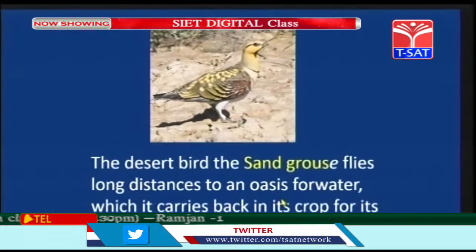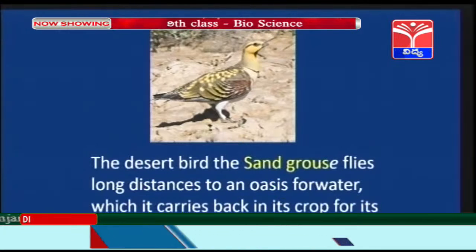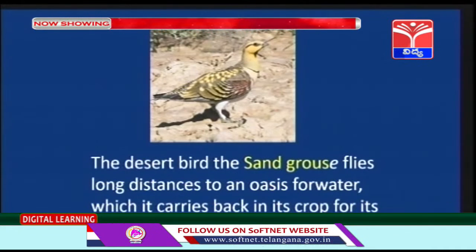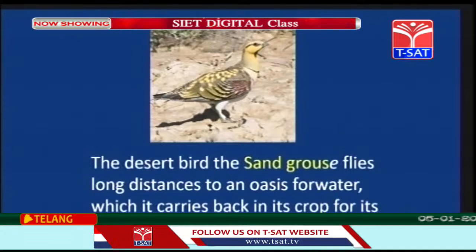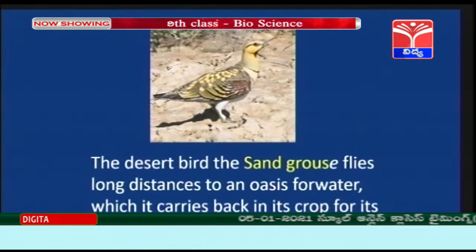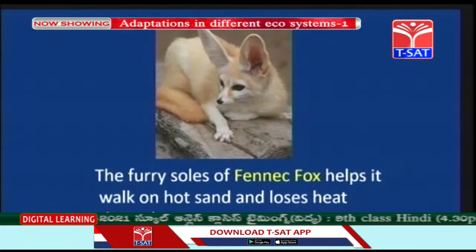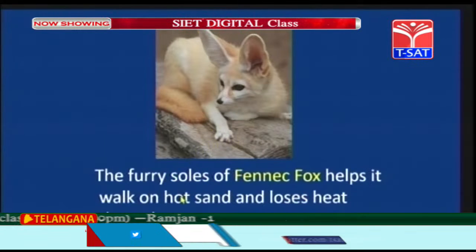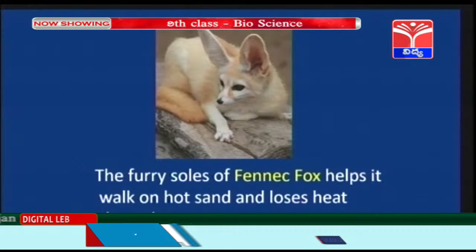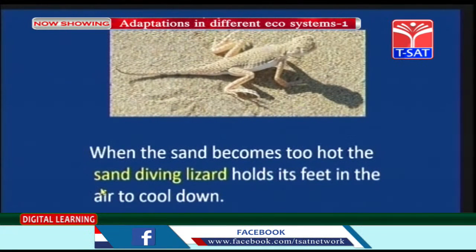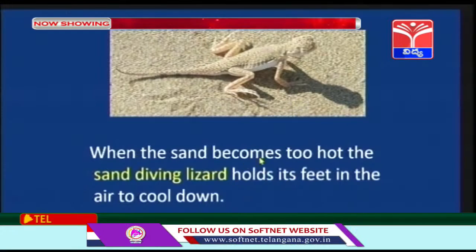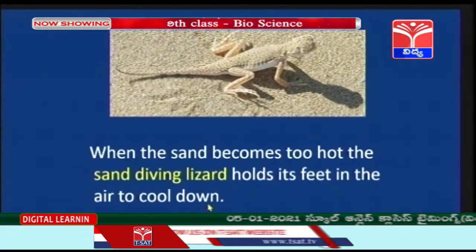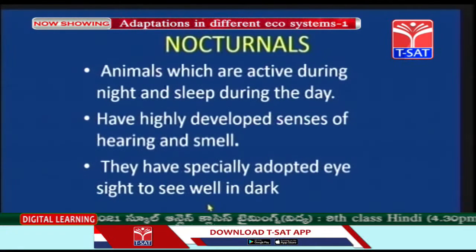Now this is the sand grouse, children, the desert bird which flies long distance to an oasis for water, which it carries back in its crop for its nestlings. So crop is the stomach, children, which is called stomach in birds. So it stores water for its nestlings. This is the fennec fox, children. They have furry soles which help to walk on the hot sand and lose heat through their ears. So this is the sand diving lizard, children. When the sand becomes too hot, the sand diving lizard holds its feet in the air to cool down. So these are the adaptations shown by some animals.